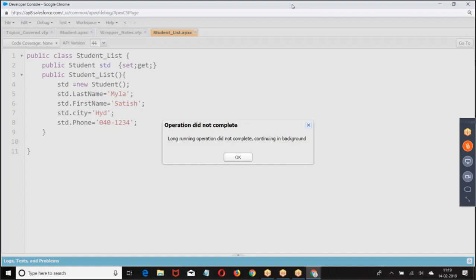Now tell me one thumb rule when you go for collection. When you don't know the size, when you are not sure, I'll go for collections. Now I told, get me all the student data. How many students are there? I'm not sure. Now let us see. I can tell what is the strength of this batch. Strength of this batch is 165 members.